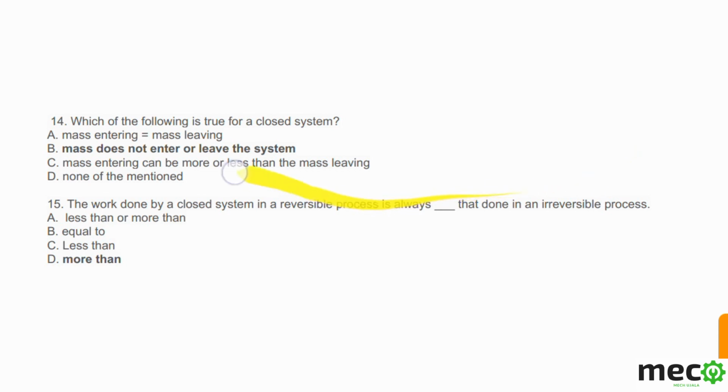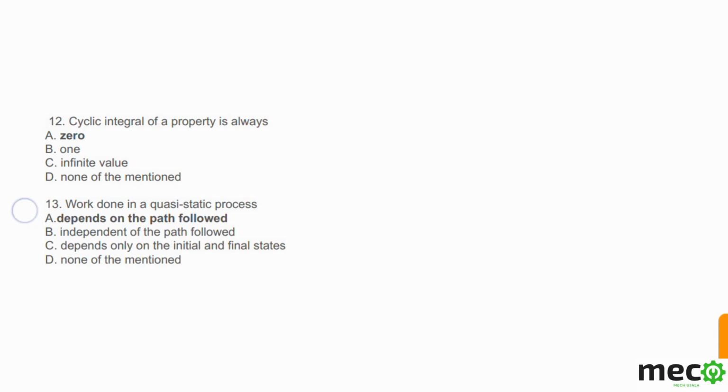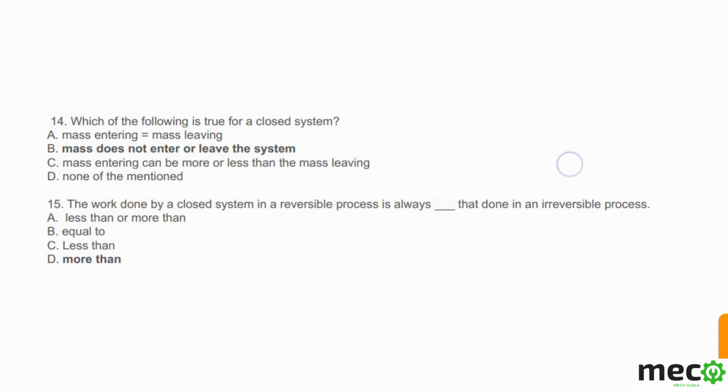I will tell you why option D is correct in the next video, because there are some points that I did not tell you in the previous video. This question is different from the previous questions, because I did not tell you about reversible process and irreversible process, and why work done is greater than in the irreversible process. So stay connected.